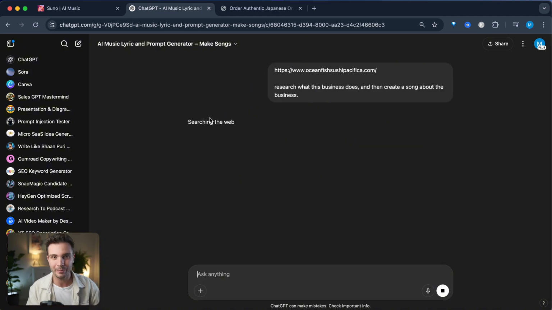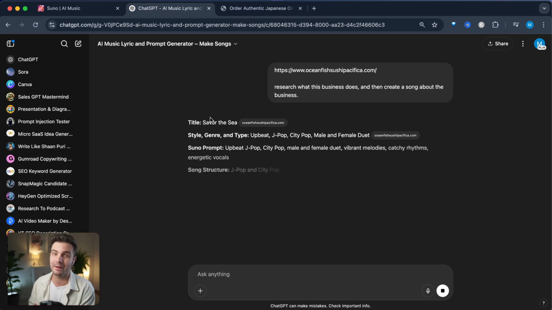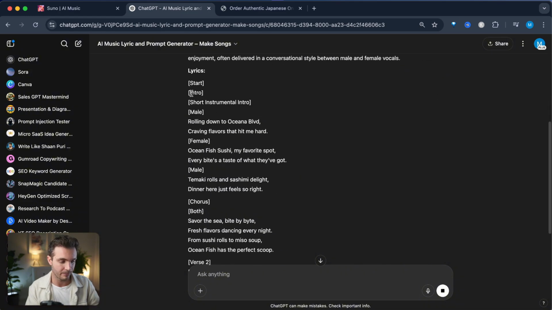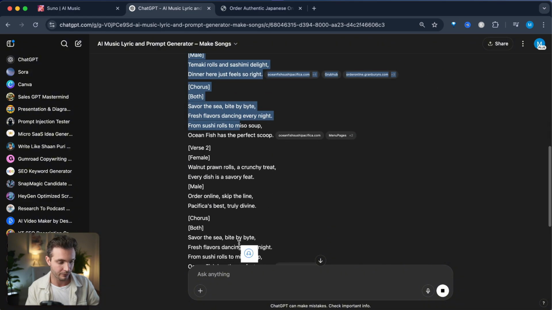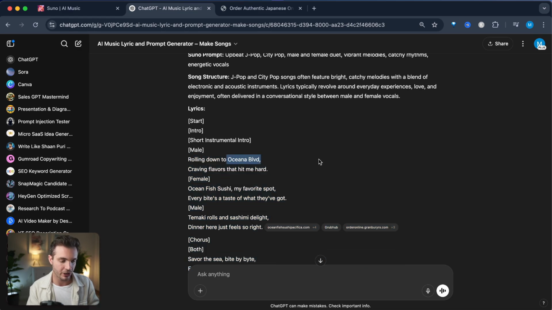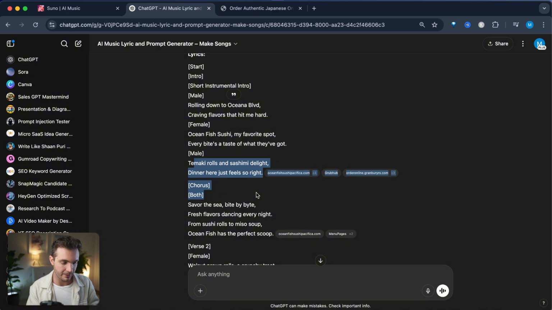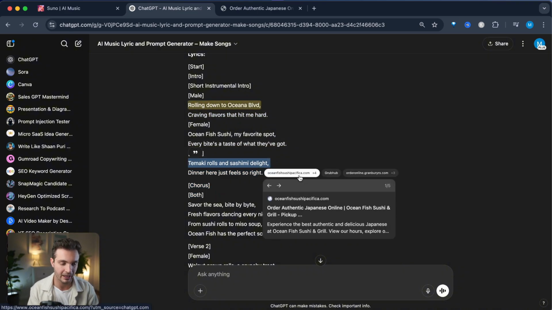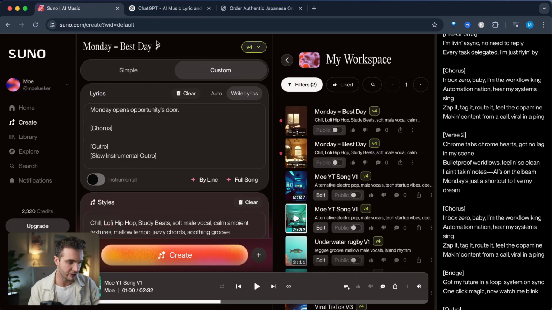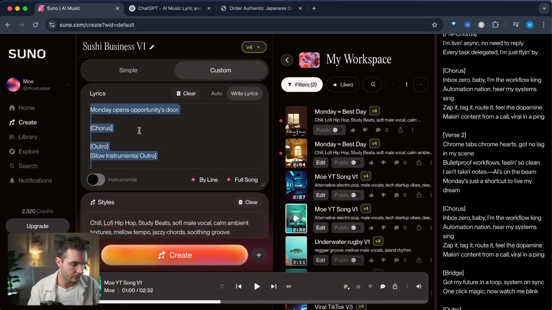It is now searching the web and doing all of the research for me. It's gonna recommend a genre that fits this kind of business, and then it's gonna generate the lyrics that has all of the information about the specific type of company that it is. In this case, this is a sushi shop on Oceana Boulevard, and it rhymes everything with about the temaki rolls, and it even pulls reviews from GitHub and figures out what is the best thing that we can mention about this business. We go over here, let's name this something new, call it Sushi Business V1.